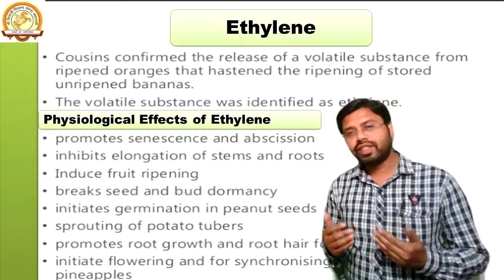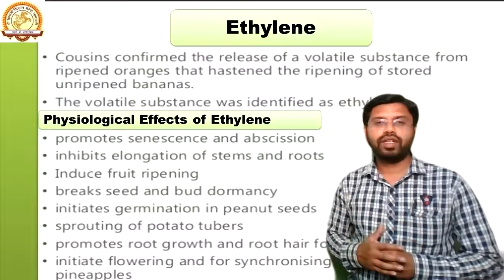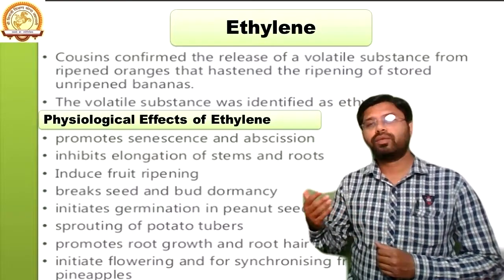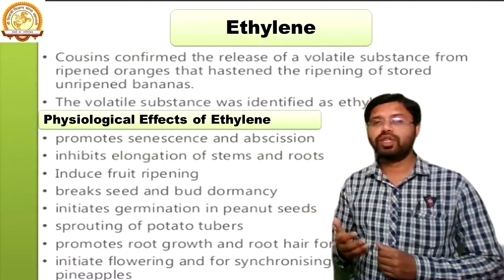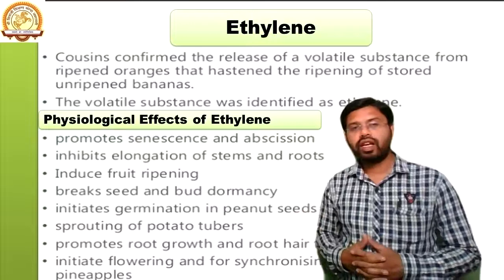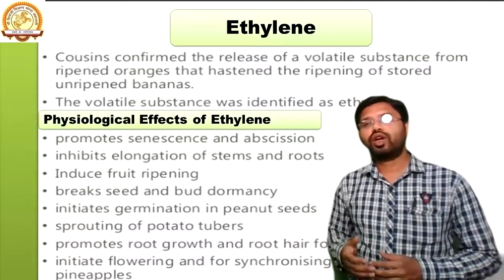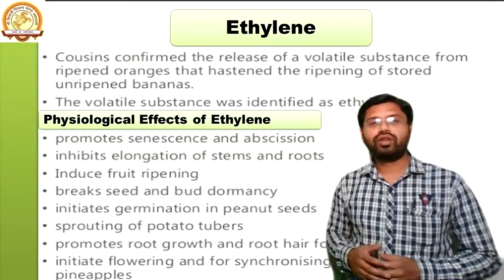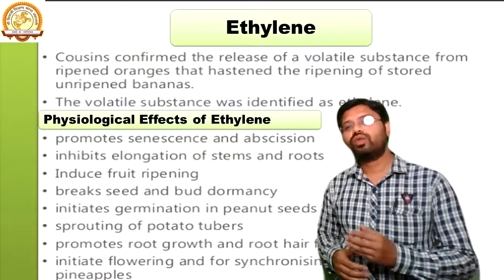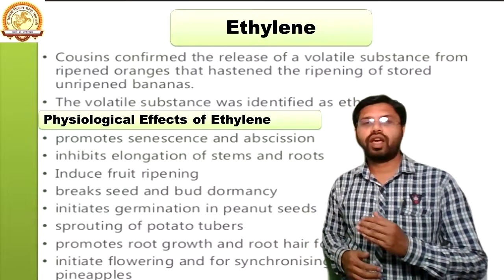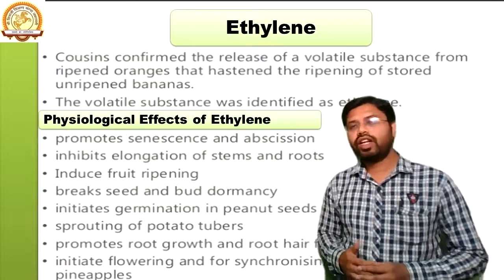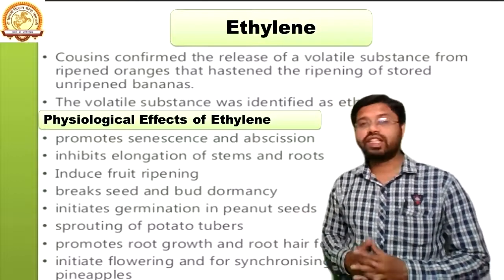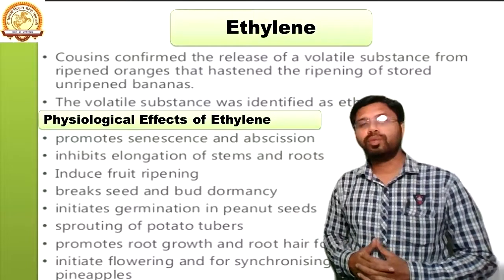It promotes senescence and abscission. It means it promotes the way through which the plant goes into senescence and abscission. Abscission means falling of leaves. And senescence is a particular way in which the plant goes through an aging process, and ultimately it will be finished. Now it inhibits the elongation of the stem and the roots. That's why it is known as one of the growth inhibitors.